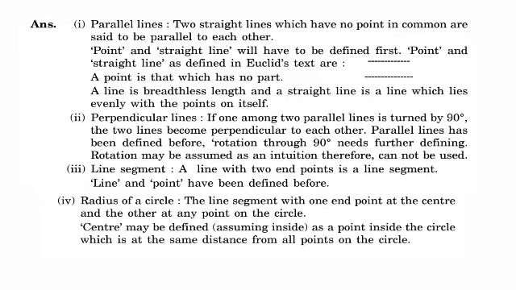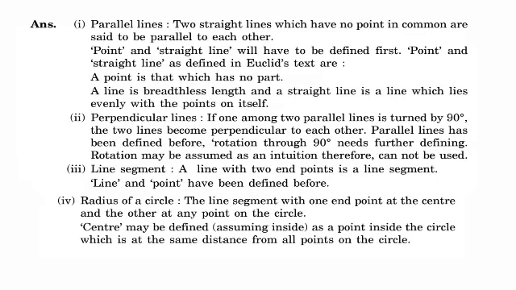If one among two parallel lines is turned by 90 degrees, the two lines become perpendicular to each other. Parallel lines have been defined before. Rotation through 90 degrees needs further defining. Rotation may be assumed as an intuition, therefore cannot be used.